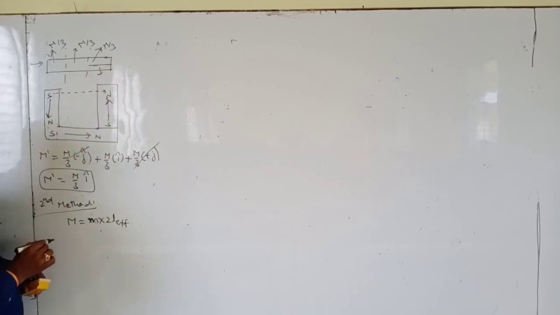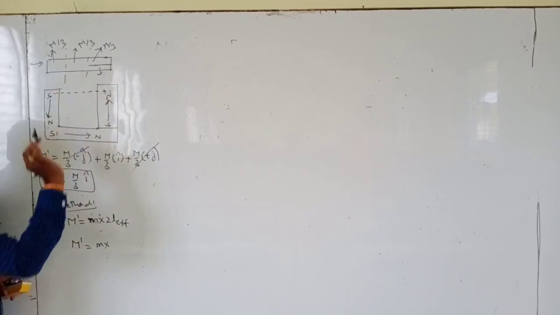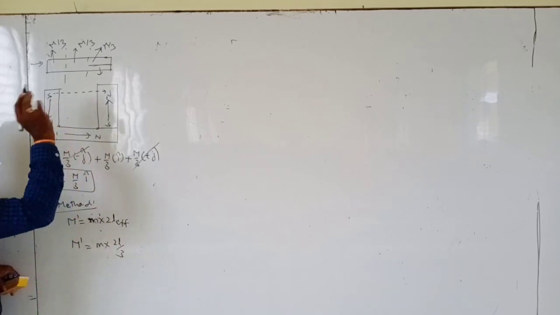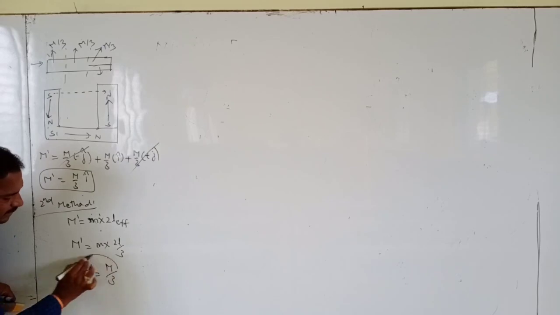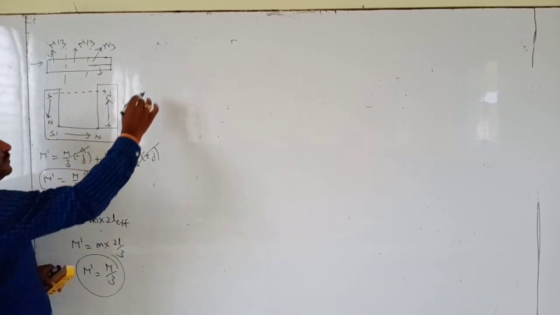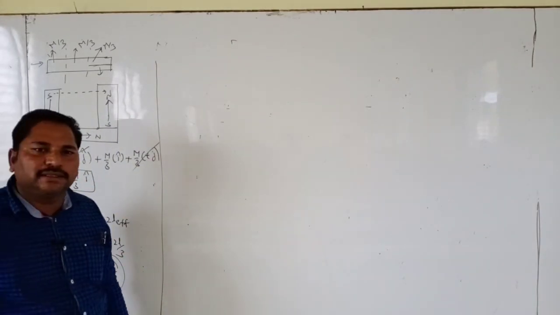2L by 3. So m dash is equal to m into, pole strength remains the same. Its effective length is 2L by 3. M into 2L is the original magnetic moment, capital M. M dash is equal to capital M by 3. So direction from south to north. This is the cutting of a bar magnet.